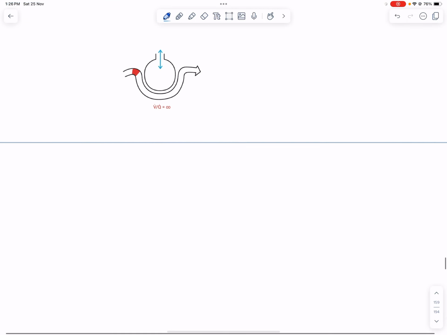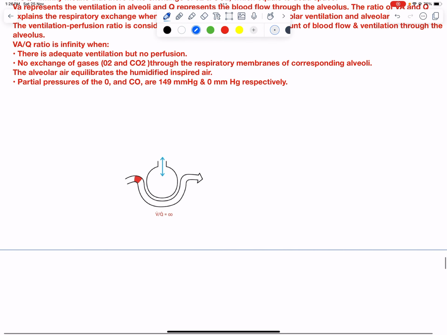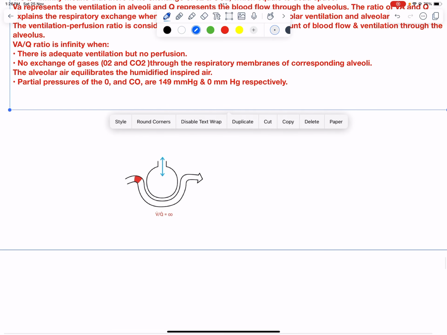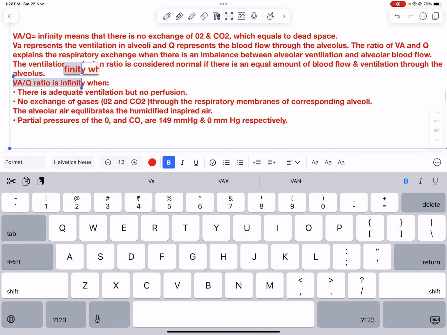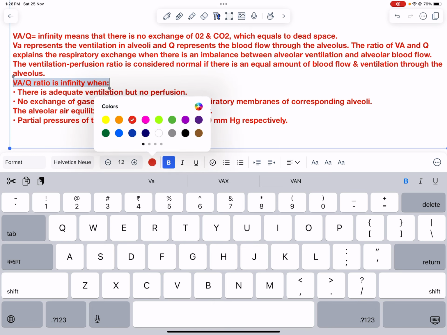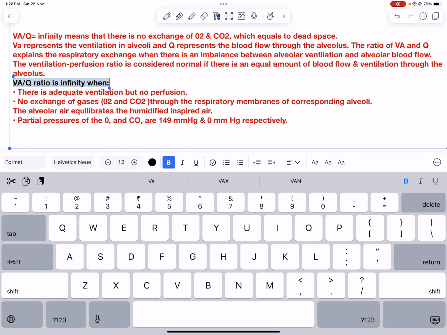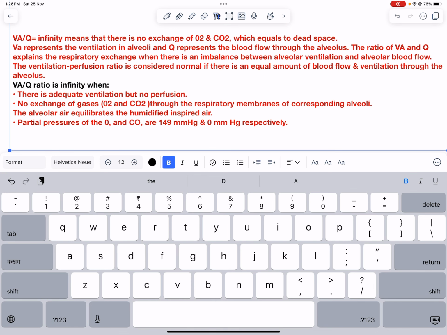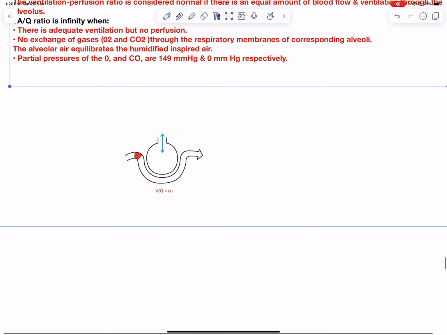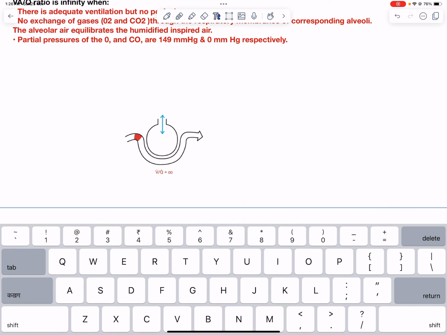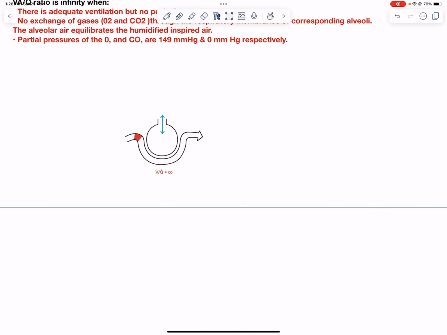Let us see, what are the conditions in which V by Q would remain infinity? V by Q will remain infinity when ventilation is happening but perfusion is not. So what are those conditions that are involved? But before jumping onto that, I would just like to clear up some of the features that we often